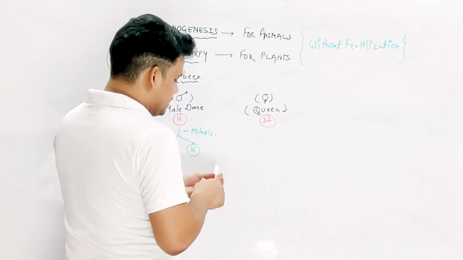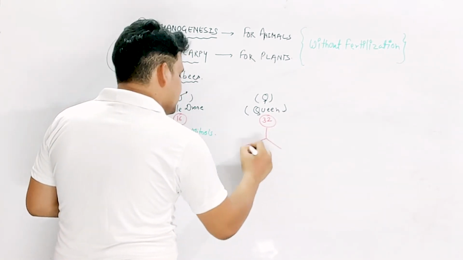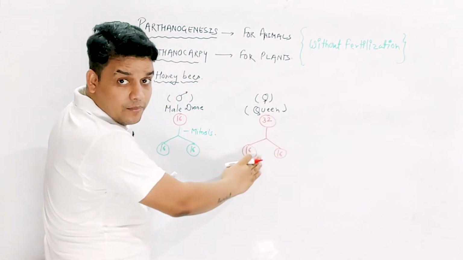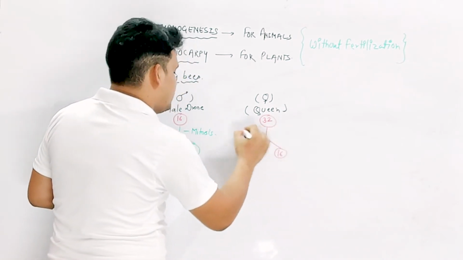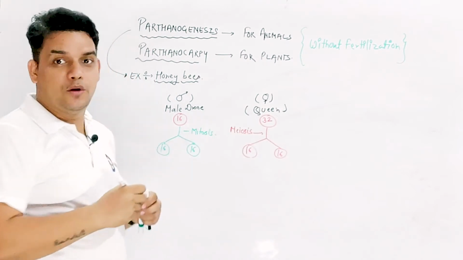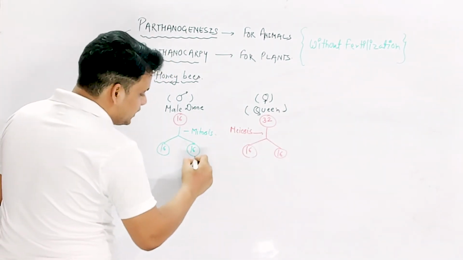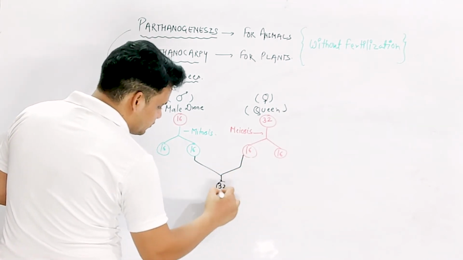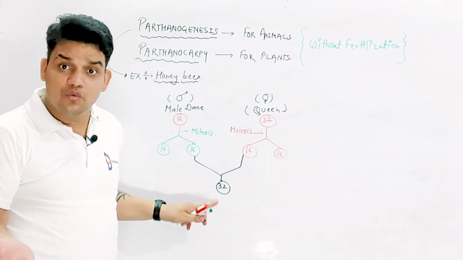The queen cell further divides into 16 and 16. The division in which the number of chromosomes in a daughter cell is half of its parent cell is called meiosis. So both mitosis and meiosis are considered here. Now this 16 and this 16 fuse together and form 32. This 32 is either a worker female bee.